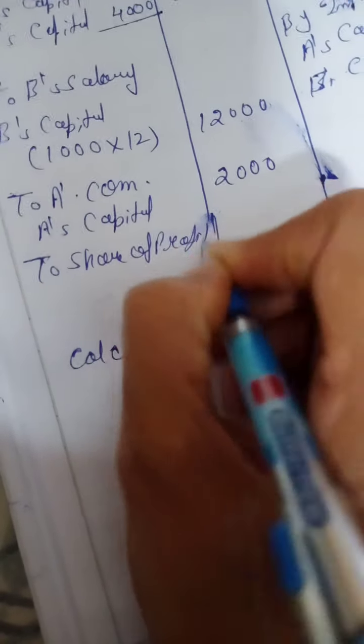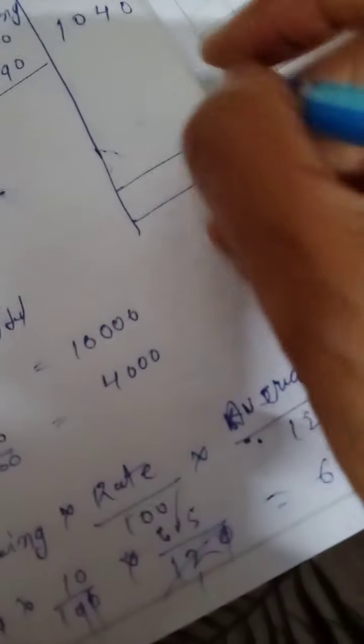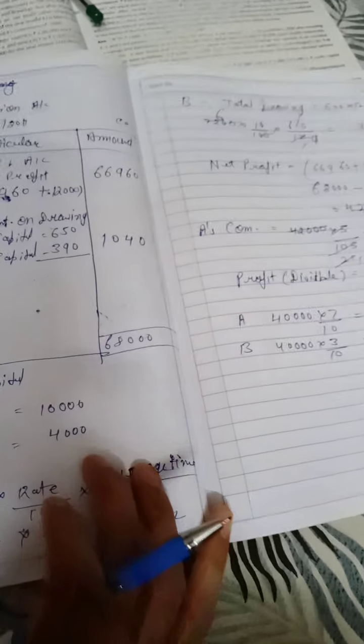Then we will write in the P&L appropriation account the share of profit, A's capital and B's capital, 28,000 and 12,000. The calculation we have already done, this 40,000 profit. Total of the P&L appropriation account is 68,000. Okay, then the question is complete, the P&L appropriation account and working. Okay, thank you very much.